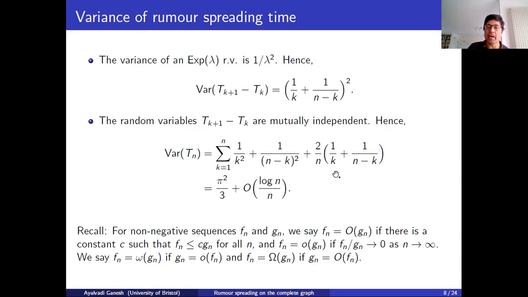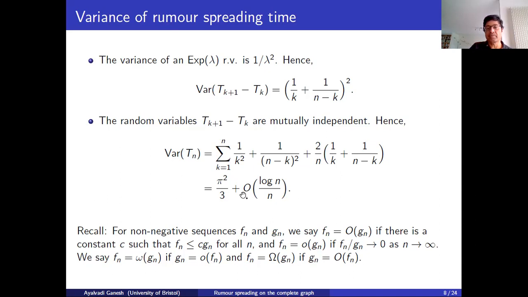The sum of 1 over k grew slowly with n, it grew as log n, but this sum is not growing. It's bounded uniformly in n. And you can check that, for example, by comparing the sum with an integral. The integral of 1 over x squared from 1 to infinity is finite. And so this sum is finite uniformly in n as well. That's something you should know. The particular value may not be well known. It just so happens it's pi squared over 6, and these add up to pi squared over 3.